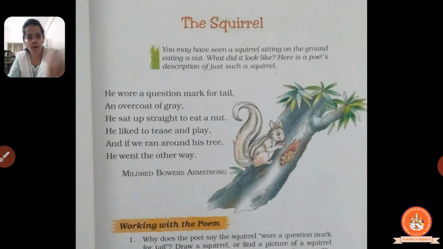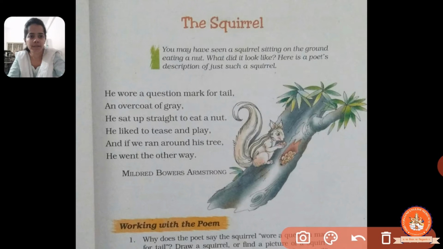So, he wore a question mark for tail. You can see over here in the picture itself. Now here the poet is comparing his tail with a question mark. Right, you can see in the picture that the squirrel's tail is bent. It's not straight, it's bent, so it's like a question mark.